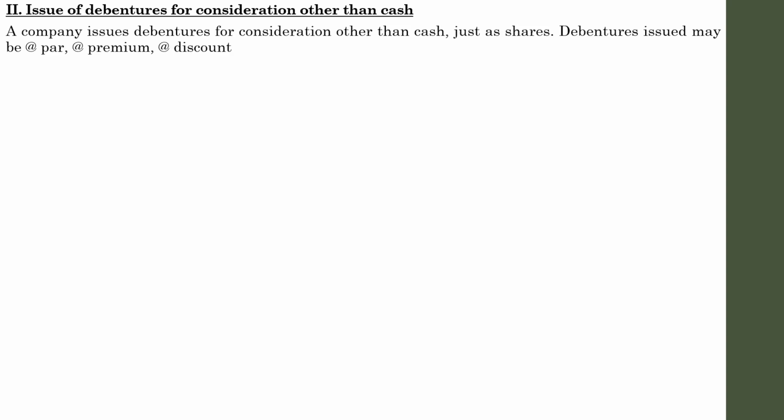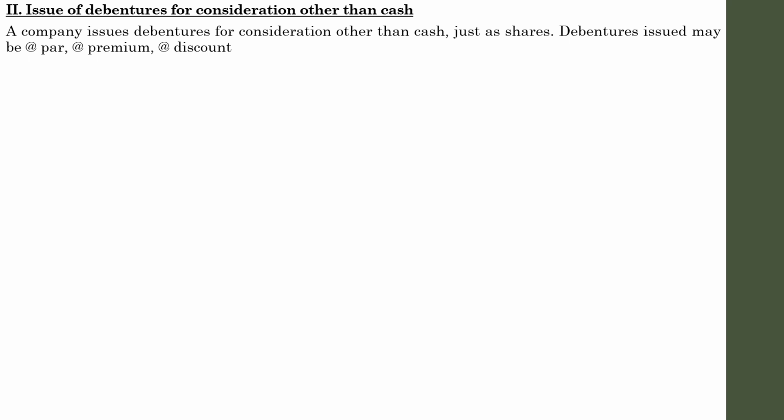The company issues debentures for consideration other than cash. It is a normal situation, just like shares. Debentures issued may be at par, premium or discount.